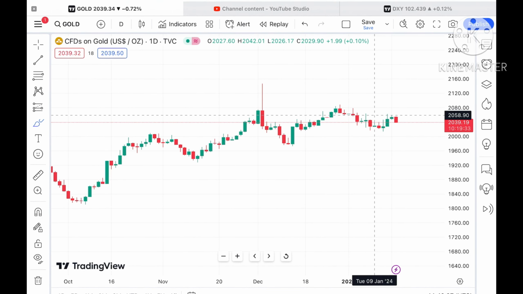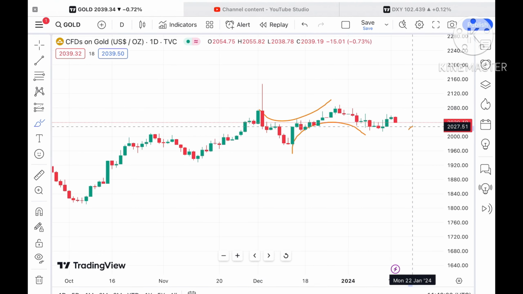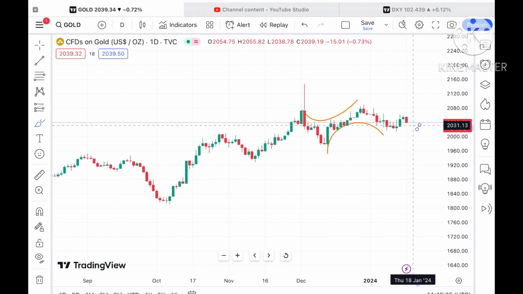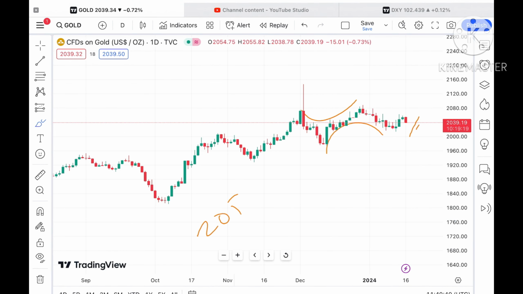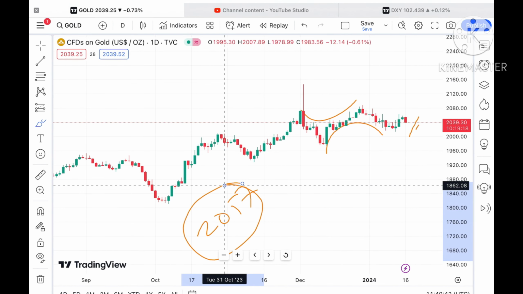Okay, look at this particular trend. It is trading at a level of $2039.19. Okay, an inverted U pattern is forming here, and this particular pattern is also forming. So we can see a trend towards the downside is expected. Okay, till the time it is not moving above a level of 2057, we will not see an uptrend.